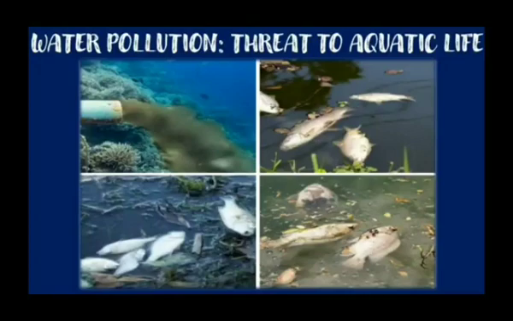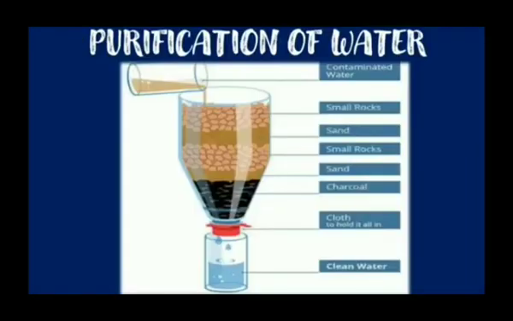That is why it is compulsory for factory owners to treat the water before letting it out. Similarly, sewage and other wastewater of towns and cities is processed for purification before letting it into the water. Flowing water of rivers gets purified to some extent by natural process. So, before water is supplied to a town or city, it is purified.